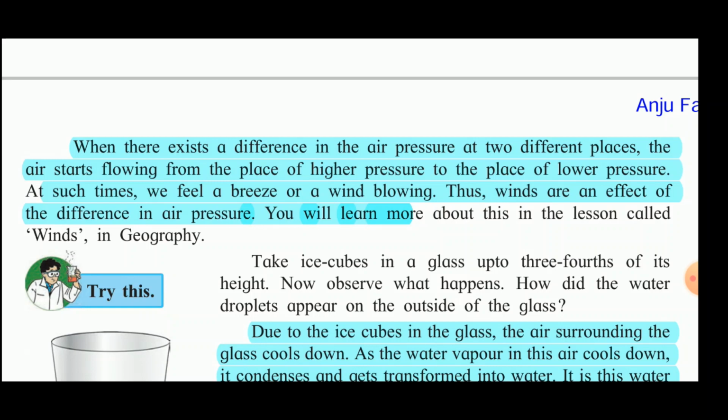At such times, we feel a breeze or a wind blowing. These winds are an effect of the difference in air pressure. So let us learn now, as we have learnt in geography, how the sea breeze and the land breeze occur due to the difference in pressure on the surface of the land as well as on the sea. Clear?